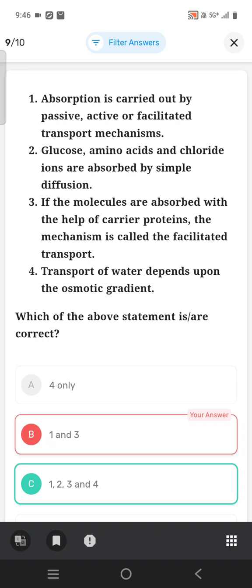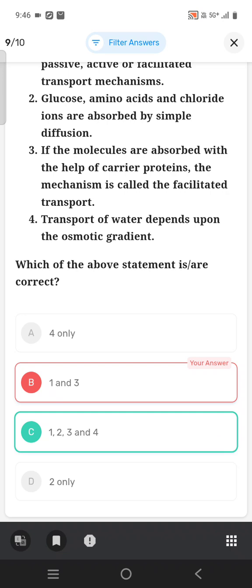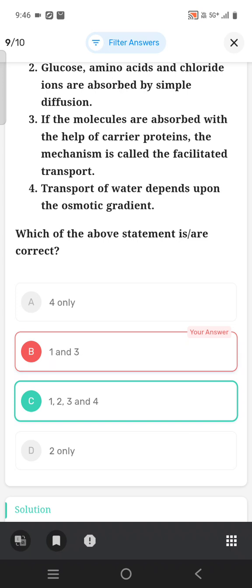Absorption is carried out by passive, active, or facilitated transport mechanisms. Glucose, amino acids, and chloride ions are absorbed by simple diffusion. If the molecules are absorbed with the help of carrier proteins, the mechanism is called facilitated transport. Transport of water depends upon the osmotic gradient.